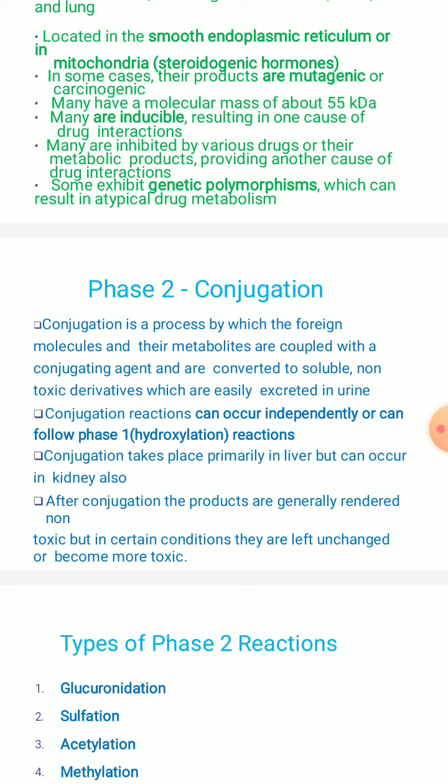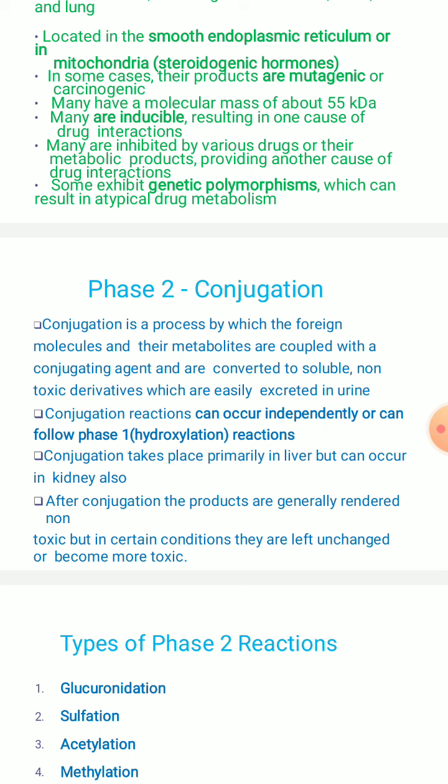Coming to the conjugation reactions, what are the things which we can come across? These conjugation reactions can occur independently or can follow the phase 1, that is hydroxylation reactions. Conjugations can take place primarily in the liver but can occur in the kidney also. After conjugation, the products which are formed are generally rendered non-toxic, but in certain conditions they are going to be left unchanged or become more toxic.